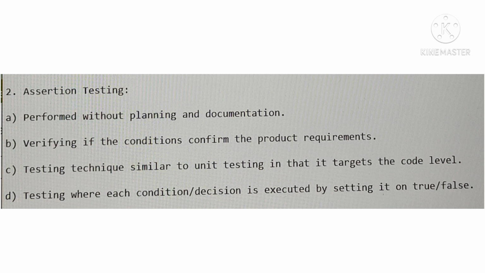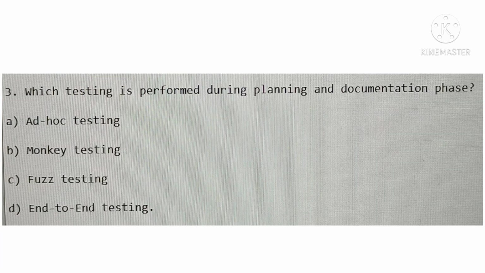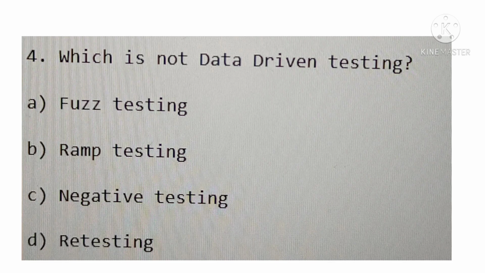This is again based on the manual testing concept, like what exactly assertion testing will do, and you have to answer this question. Let's move to the next question. Which testing is performed during planning and documentation phase? You have options like ad hoc testing, monkey testing, first testing, and end-to-end testing. You might know these concepts very well. You just pick the right answer, and you are good. The fourth one is which is not a data driven testing. Again you have multiple options.